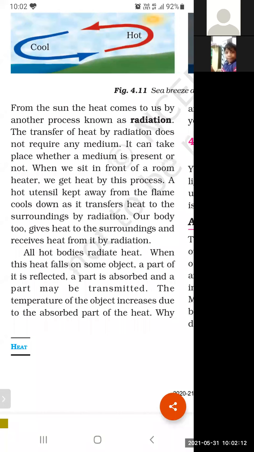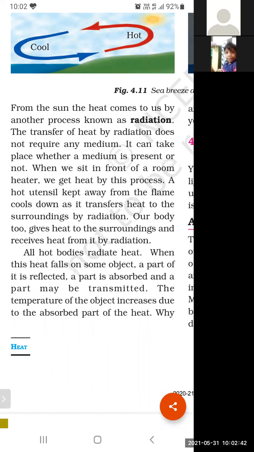In the same case, I'm taking the example of during a marriage function, when you go near the coal furnace, you all must have seen the coal furnace. When you go near it, what happens? The heat comes directly from the coal to you. That method is also known as radiation.